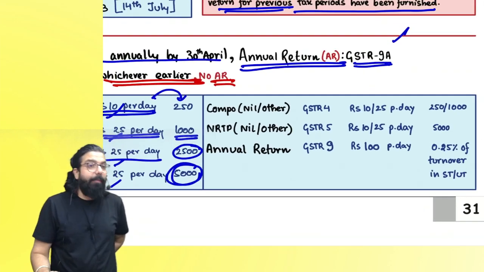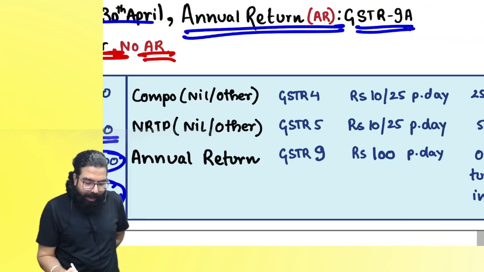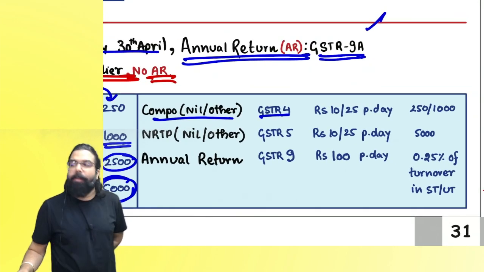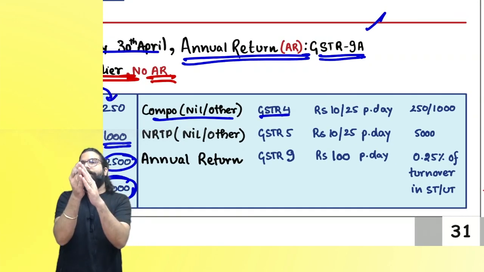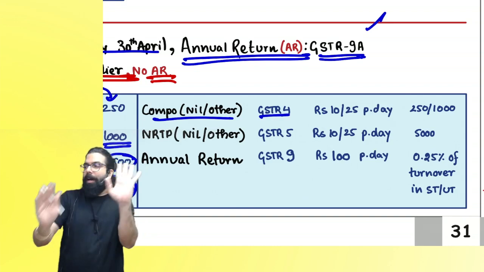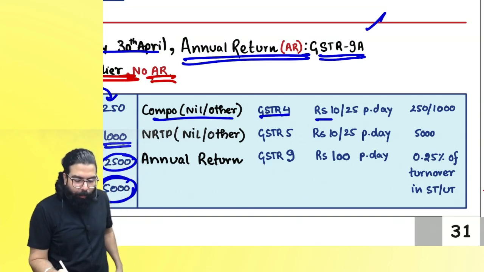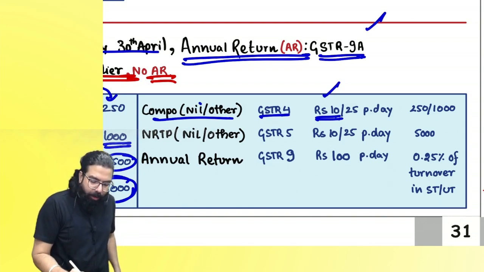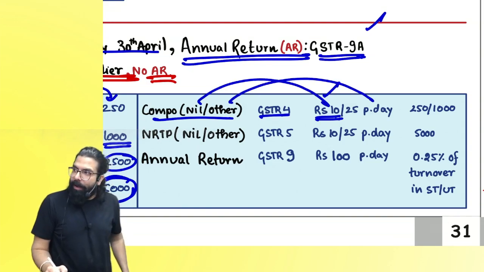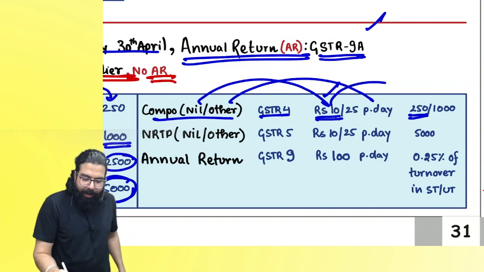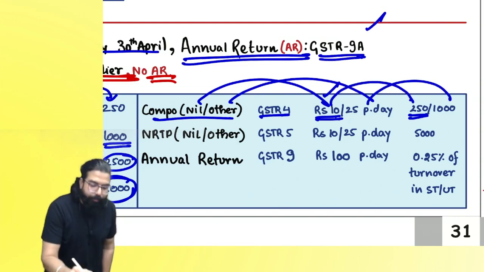You remember composition dealer, everyone? Composition dealer. GSTR 4. Can you tell me what is the GSTR 4 ka due date? Year gets over, 30th April. Correct, everyone? Now they are going ahead and telling 10 rupees per day if it is nil return. Correct or not? Other than nil, 25 rupees. But maximum will be for nil return ka case mein 250. Other than nil return ka case mein 1,000.